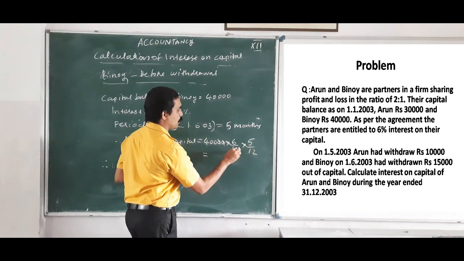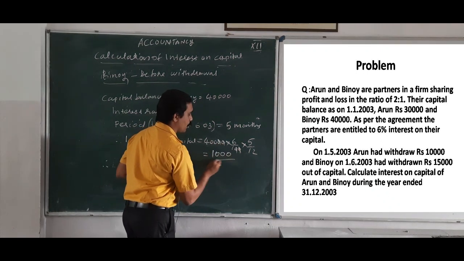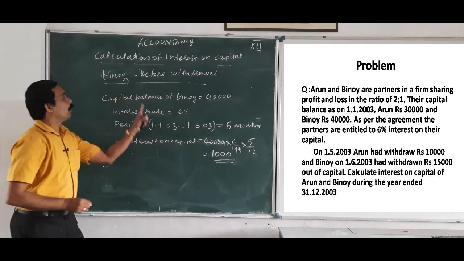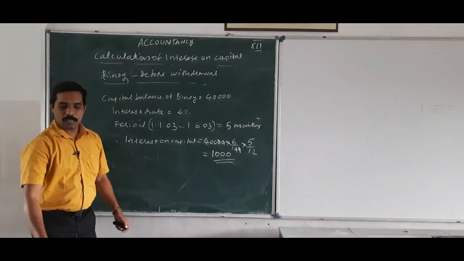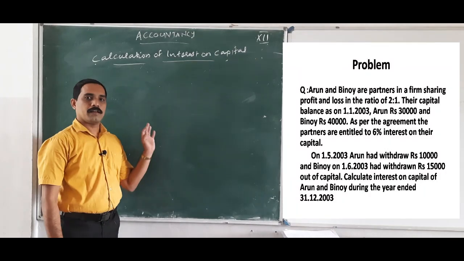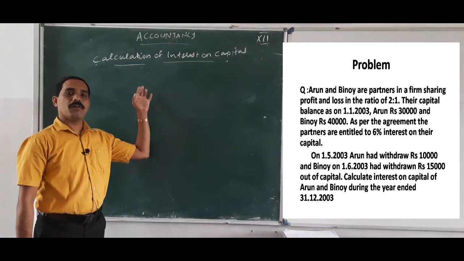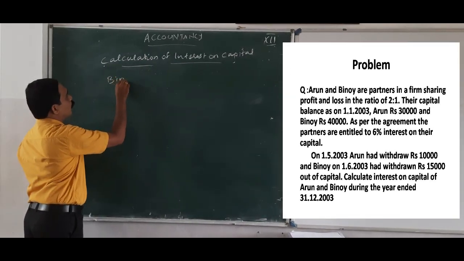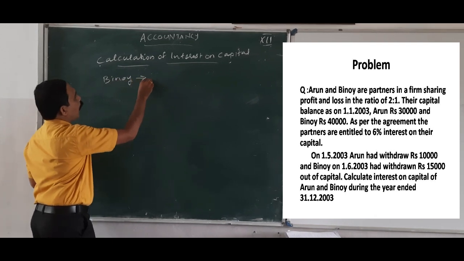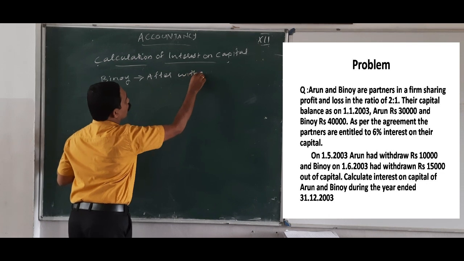So what is it? That is 1,000. So interest on capital of Binoy before withdrawal, how much? 1,000. Okay. Then next we can find out the interest on capital of Binoy after withdrawal.